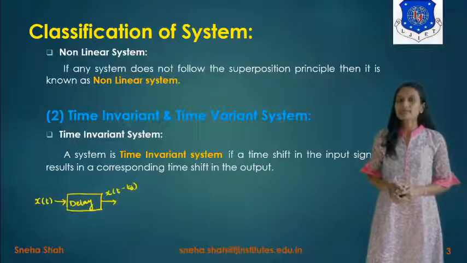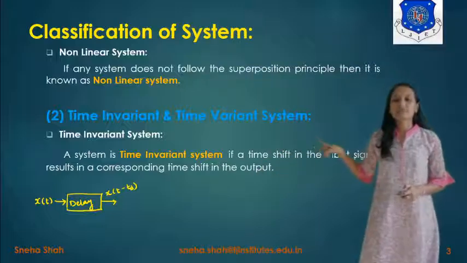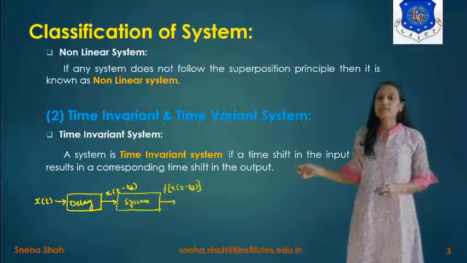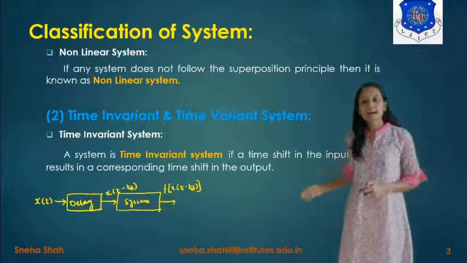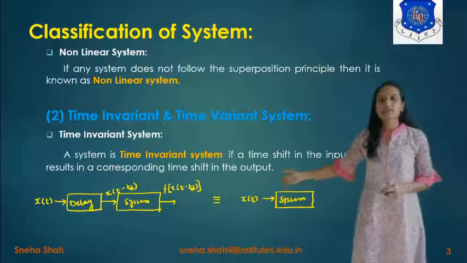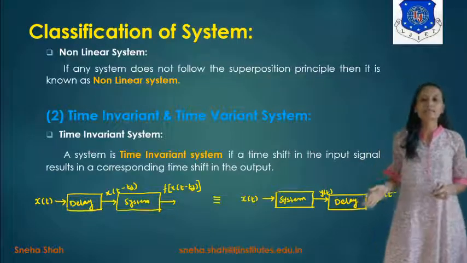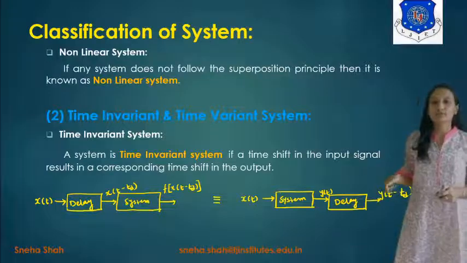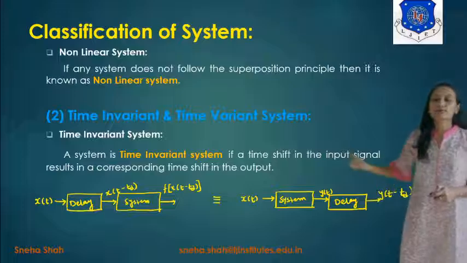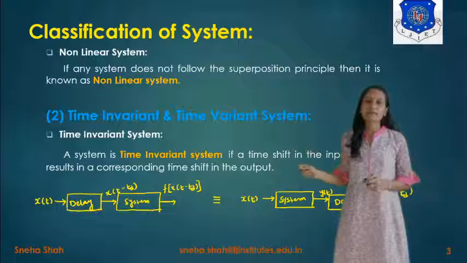So what is the condition for this? x(t) is applied to a delay unit, which gives the shift in the input signal, so the term will be x(t minus T). Now this is applied to the system, and it gives the output of that system. This will be the same as if we apply the input to the system, which gives the output, and then apply it to the delay unit, which gives the delayed output. So if we take the delay in the input or the delay in the output, and these two are the same, then this kind of system is considered a time invariant system.